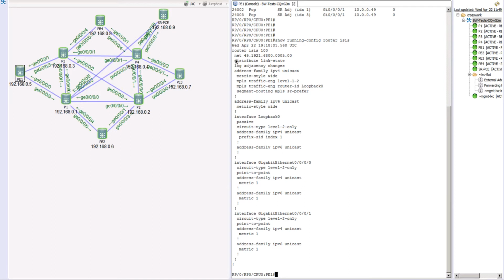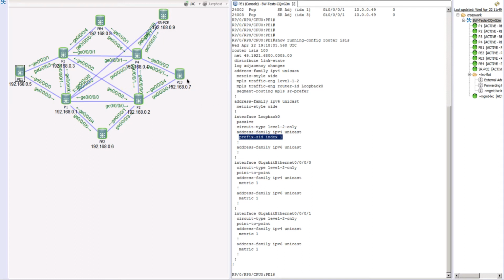So if you see, the major command here is distribute link state. This command will take the IGP learned information, again guys, and put it into the SRT database. And this we had done earlier in the previous episode under interface 0. We went under address family and configured the prefix SID. So in this case, the prefix SID for this router is 1.